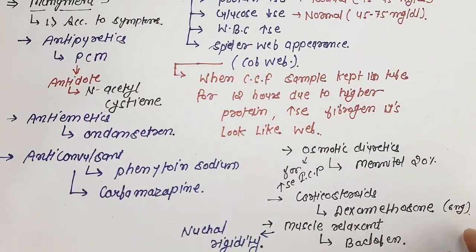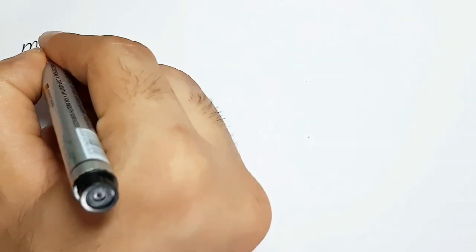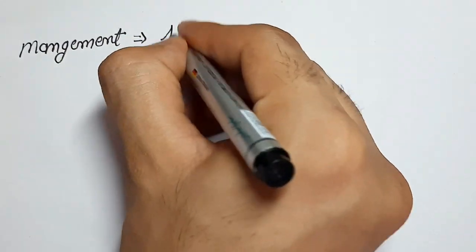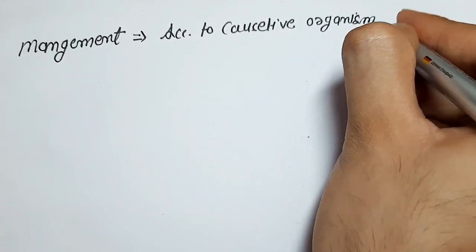So these are the management and diagnosis of meningitis. You can take a screenshot of this. Now management number 2, management according to causative organism.